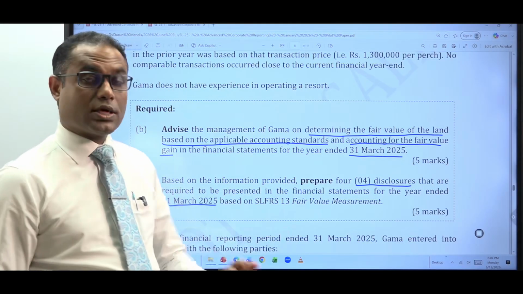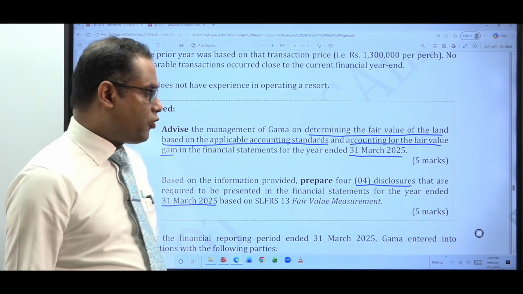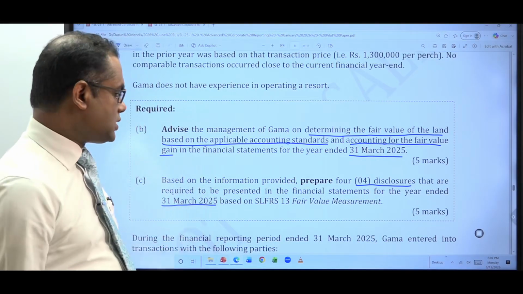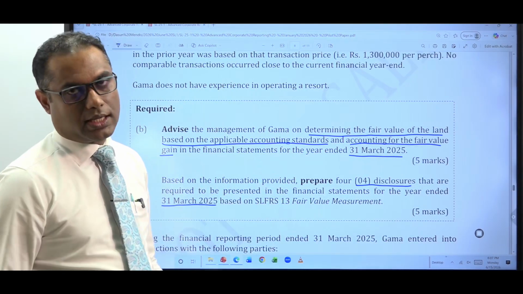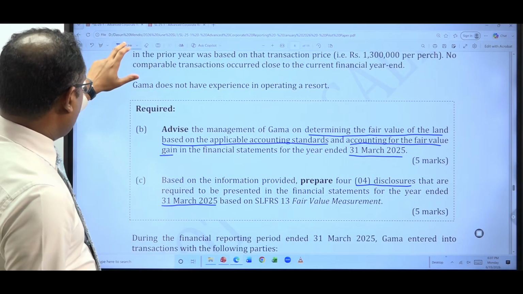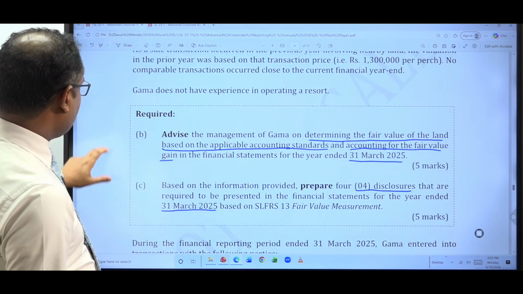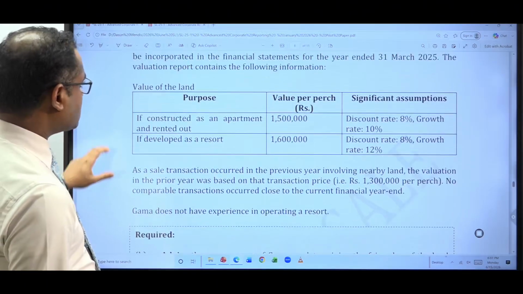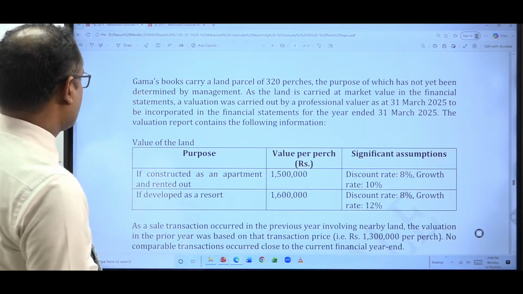So you need to prepare 4 types of disclosures which are relevant to this particular scenario, right? Now we understood the requirement. Now let's read the question.